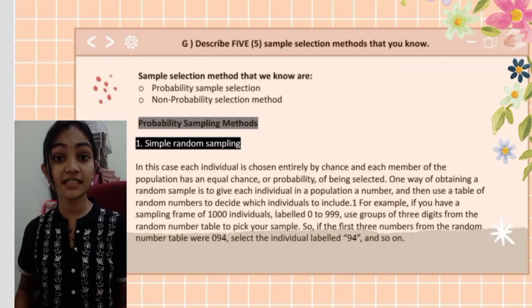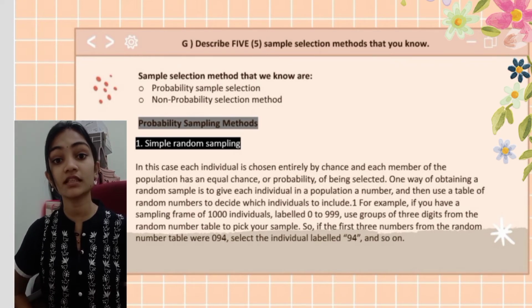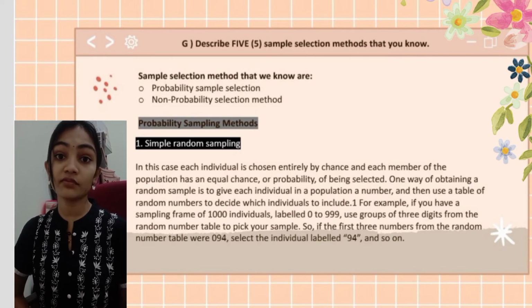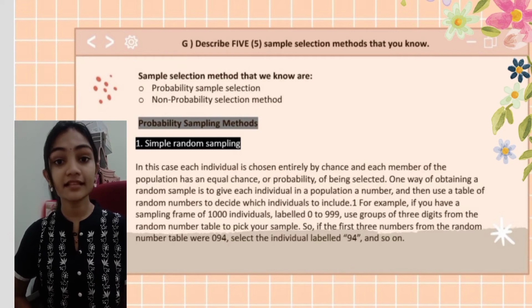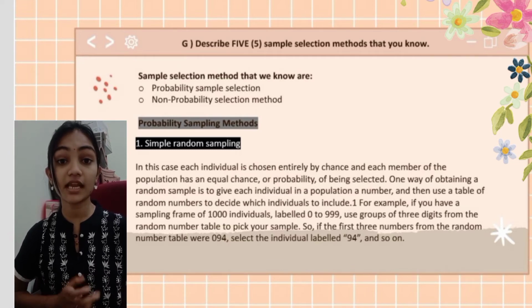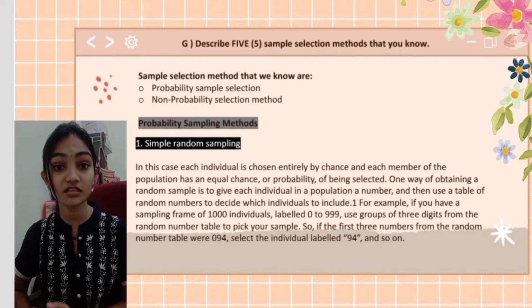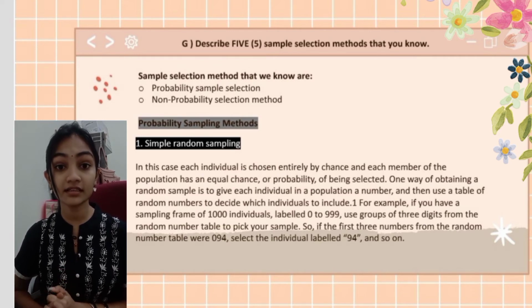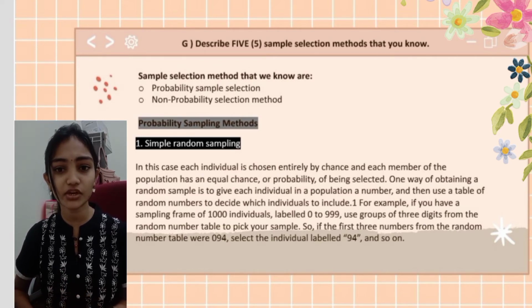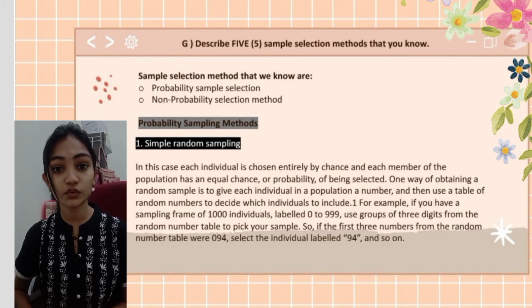Next is question G, that is, sample selection methods. We know there are probability sample selection and non-probability selection methods. The first probability sampling method is simple random sampling. In this case, each individual is chosen entirely by chance and each member of the population has an equal chance, or probability, of being selected. One way of obtaining a random sample is to give each individual in the population a number and then use a table of random numbers to decide which individuals to include.